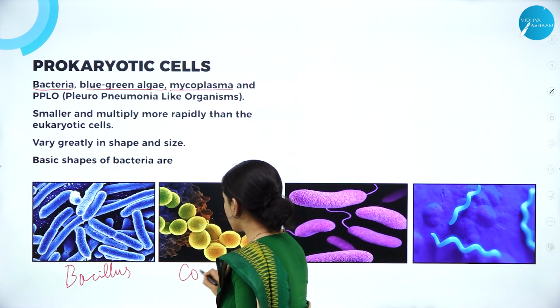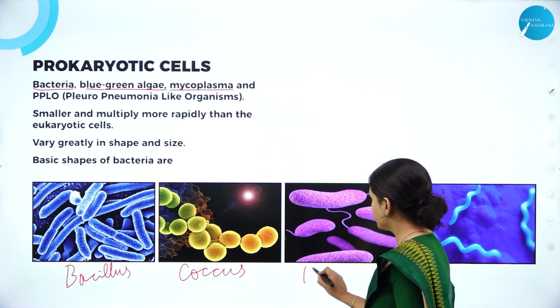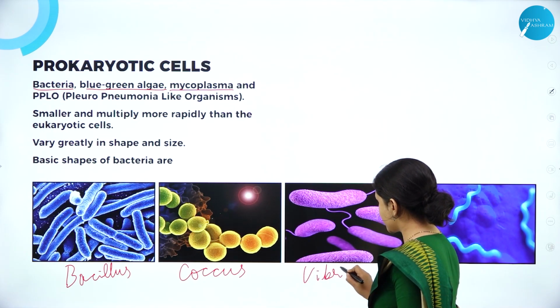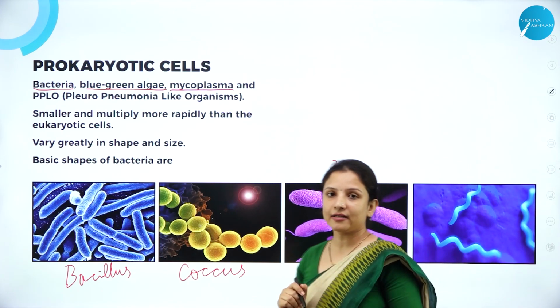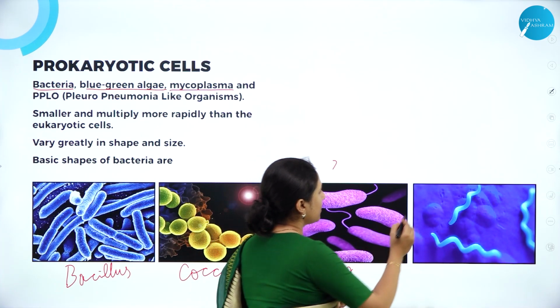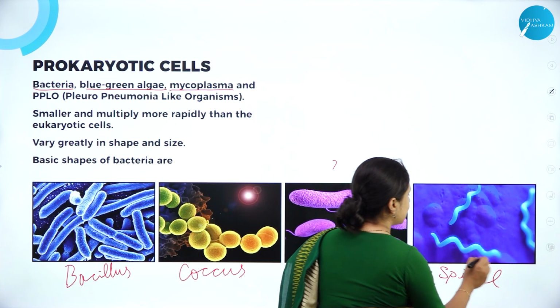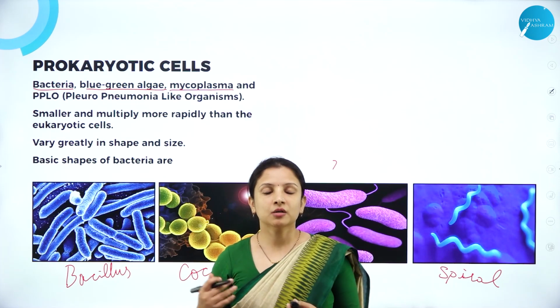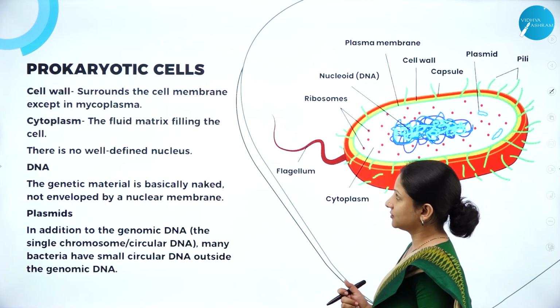Some which are coccus. So coccus meaning they are round shaped. Then vibrio, which are comma shaped. So they are shaped in the shape of a comma, like how you write a comma, right? Exactly like that is the shape of the bacteria. And a few of the bacteria are spiral in shape. So these are the different shapes in which the prokaryotic organisms, or especially the bacteria, can exist.